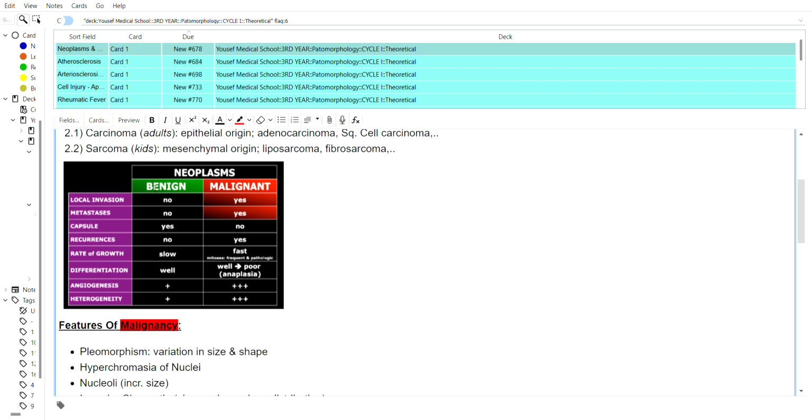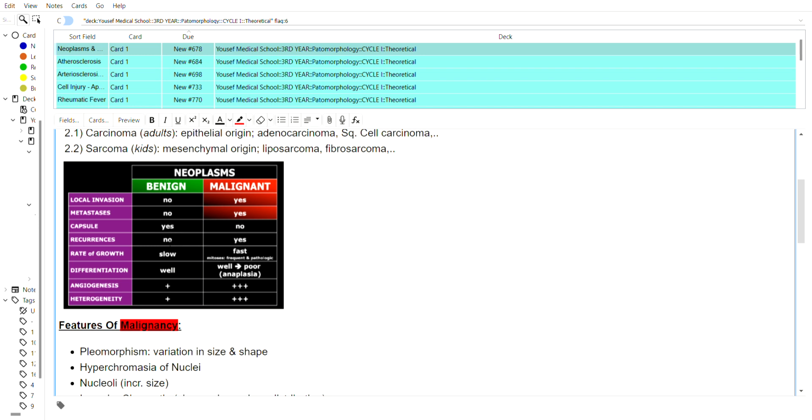On the other hand, we can see the benign one, right? Benign is the harmless one. Local invasion? No, they don't have local invasion. Metastasis? No. They do have a capsule, meaning you could think that they have this capsule so they can't easily break out of it and have a high rate of growth and metastasize. So capsule, yes.